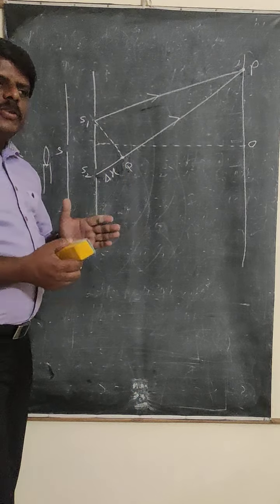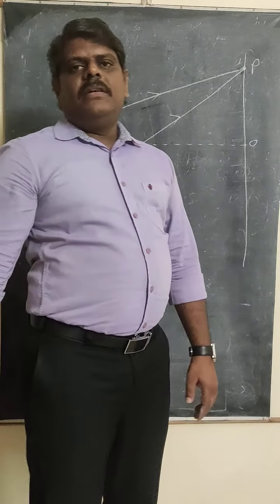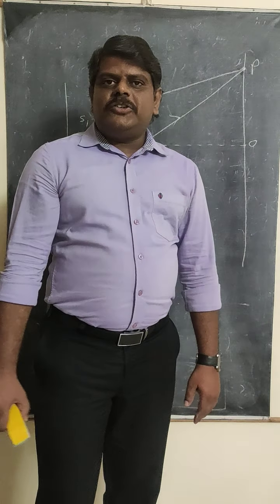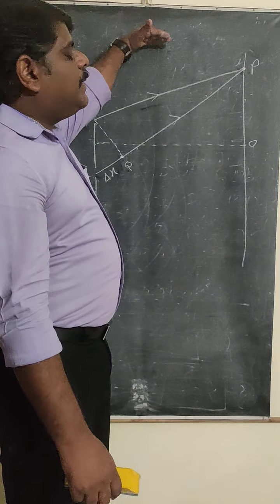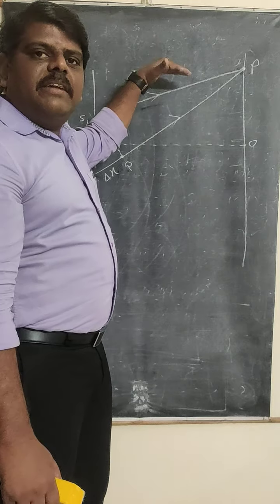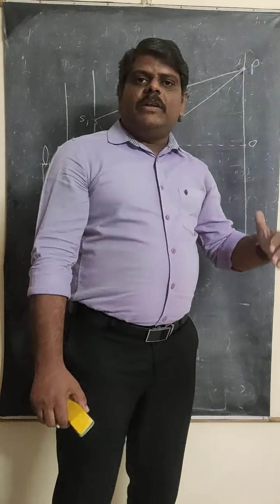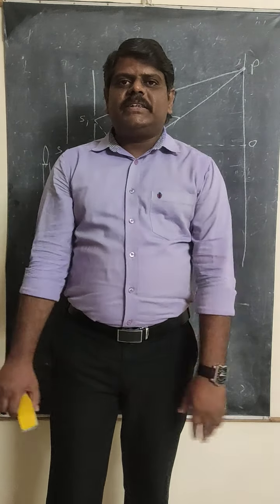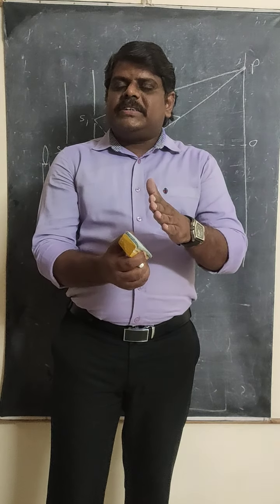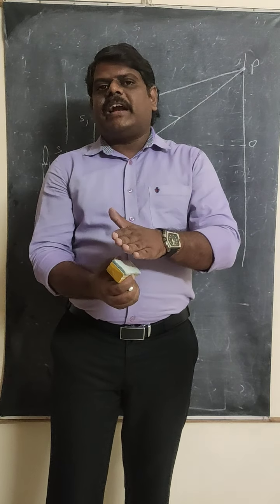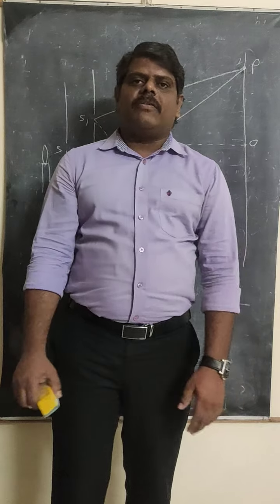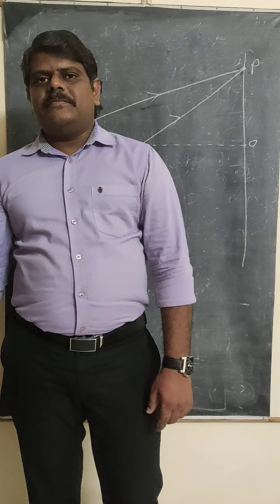In case both waves travel the same distance, there is no path difference. What does that mean? The distance travelled by the first wave is also travelled by the second wave. The amplitude is the same and the frequency is the same. So at that distance, every time crest will interact with crest or trough with trough. So definitely you are going to get the bright band.